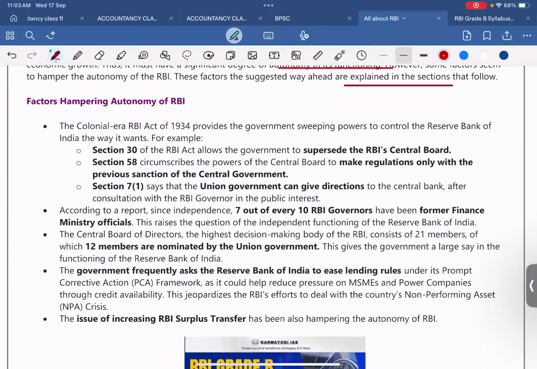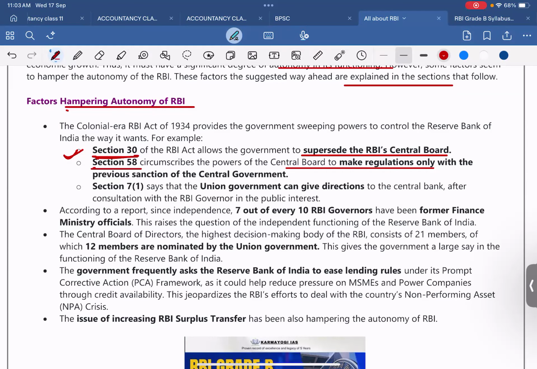Factors hampering autonomy of RBI. The colonial era RBI Act of 1934 provides the government sweeping powers to control the RBI the way it wants. For example, only these sections you have to remember. Section 30 of the RBI Act allows the government to supersede the RBI central board. Okay? Section 58 circumscribes the powers of the central board to make regulation only with the previous sanction of the central government.